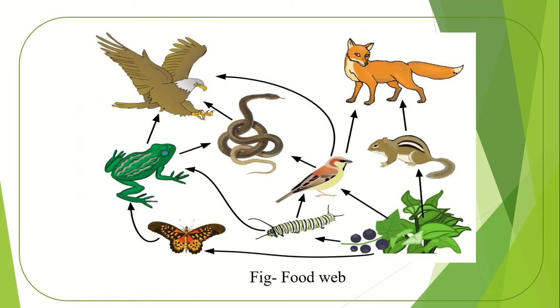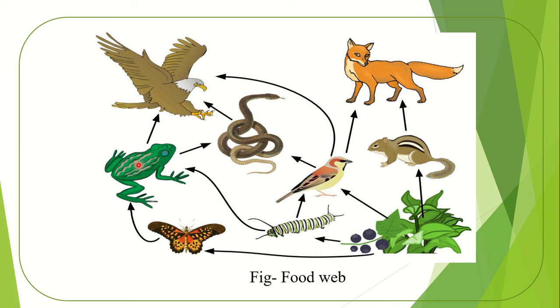There is a picture of food web. These are green plants, which are called producers. Butterfly takes producer or plants, then butterfly is taken by frog. Frog is taken by eagle.